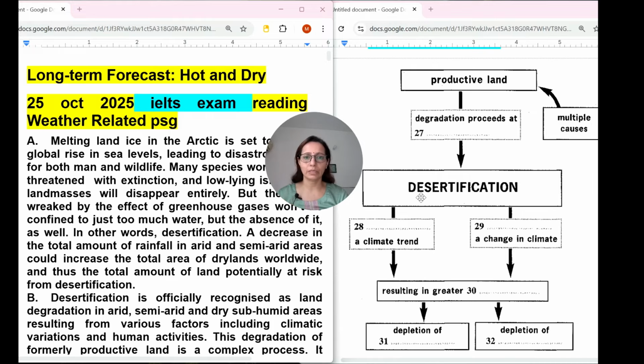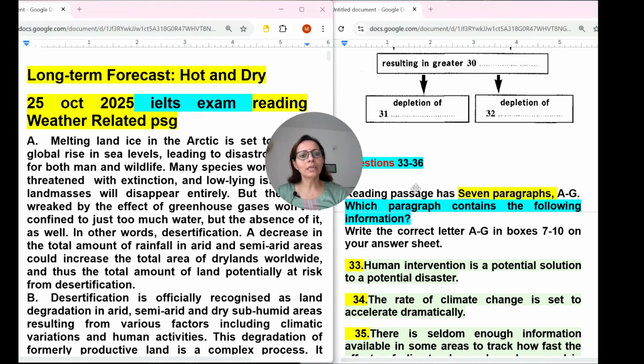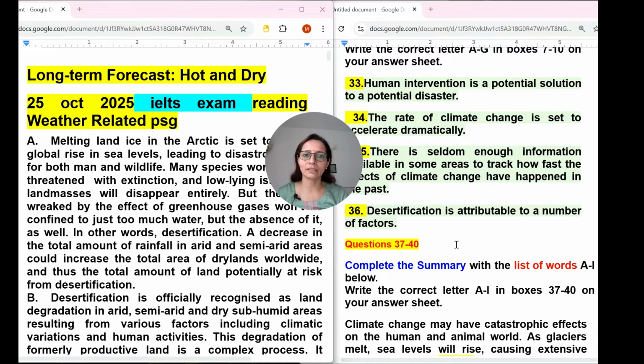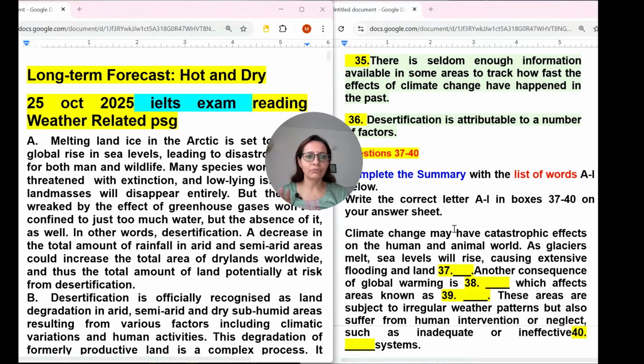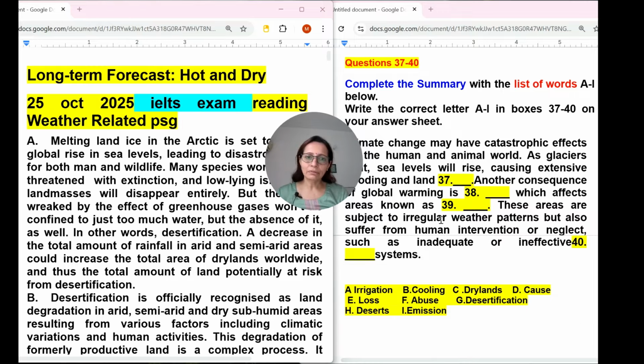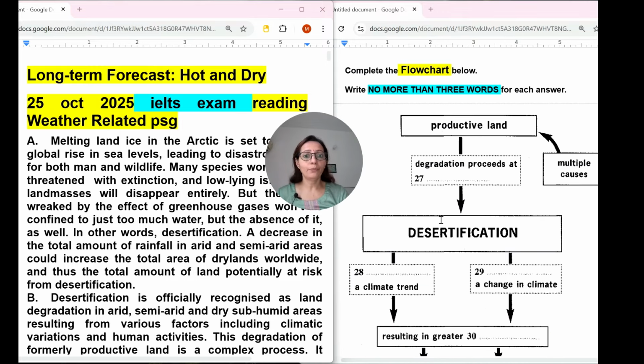Flow chart means fill in the blanks, but we have to find the things according to the charts. Definitely it will be described like this in any of these paragraphs. The second type of question is, which paragraph contains the following information? Very easy question, though many students may feel that it is not easy. The third type is fill in the blanks with the help of a list of words. I will start my reading passage from the first type of question, that is flowchart with no more than 3 words. Let's start.